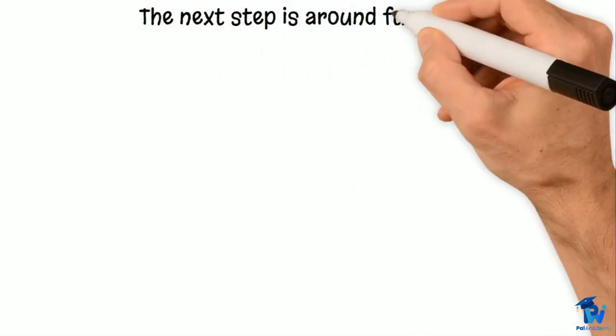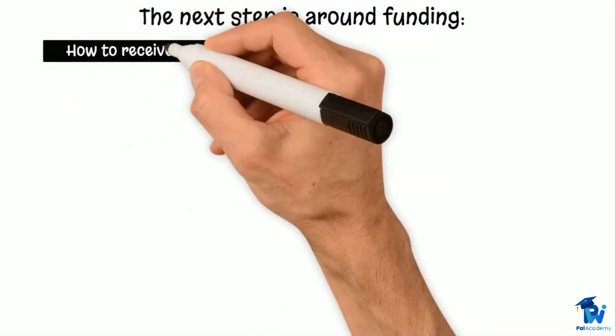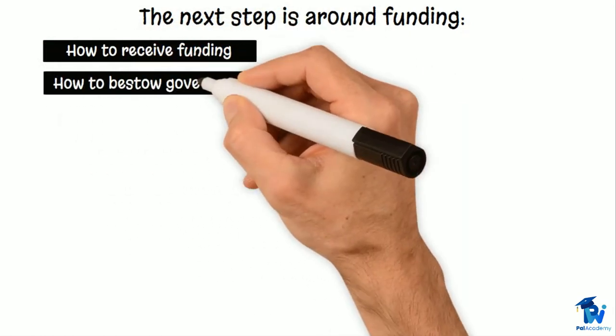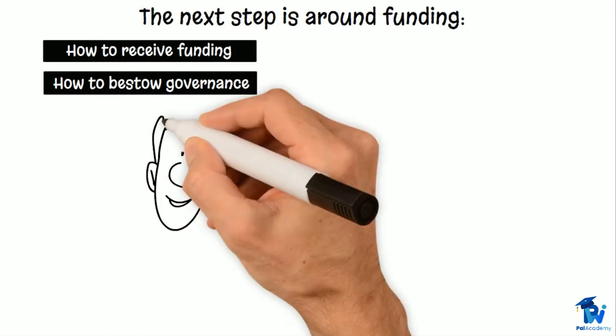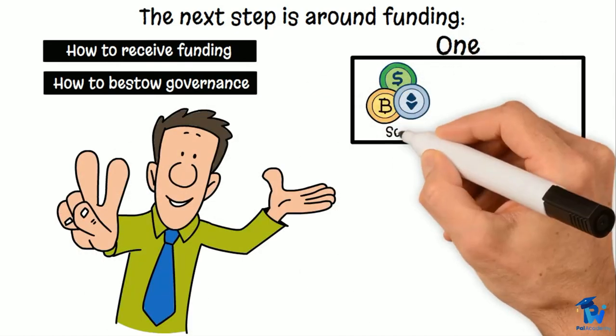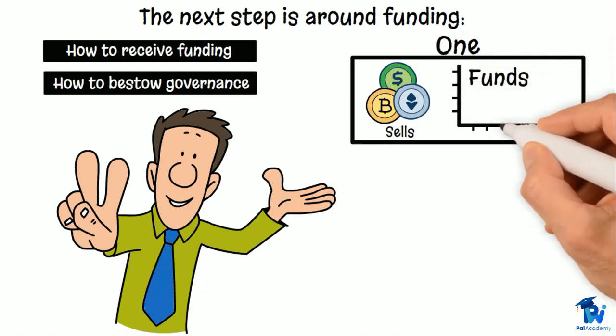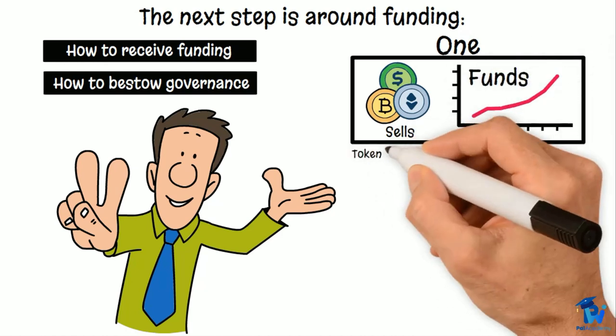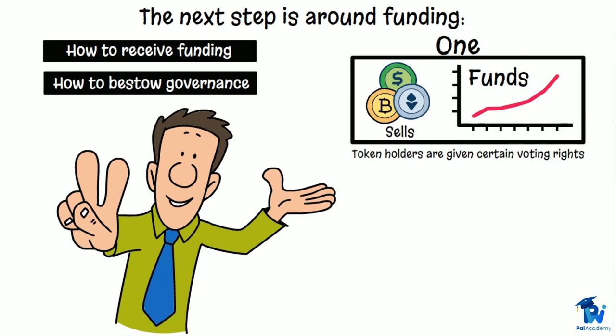The next step is around funding. The DAO needs to figure out how to receive funding and how to bestow governance. There are two common methods of funding. One is by issuing tokens, by which the protocol sells tokens to raise funds and fill the DAO treasury. In this method, token holders are given certain voting rights, usually proportional to their holdings.